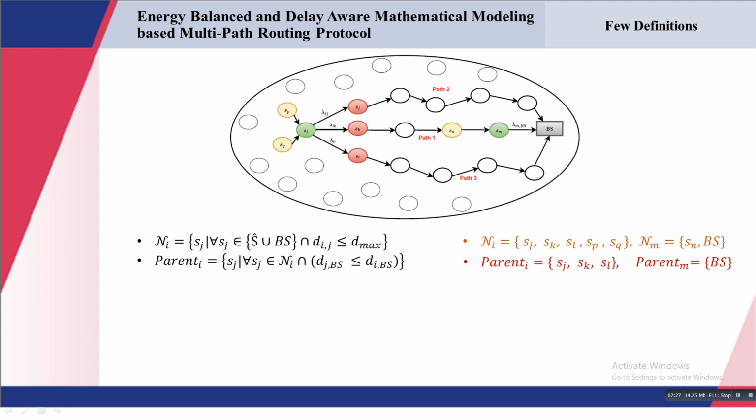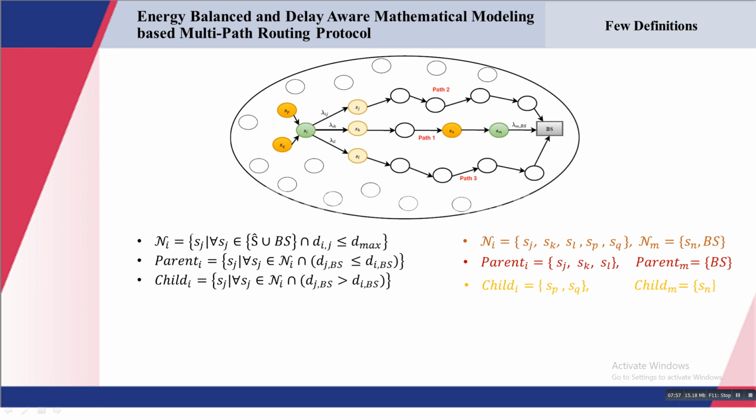Similarly, the child nodes are defined corresponding to the ith node using this equation, and all the things are the same except the condition on the distance value. Here the distance between the jth node and the base station should be greater than the distance between the ith node and the base station. So here p and q will fall into the child set of this ith node.